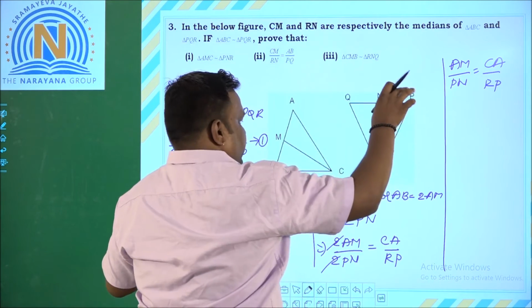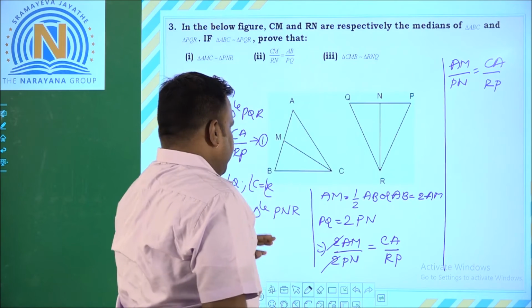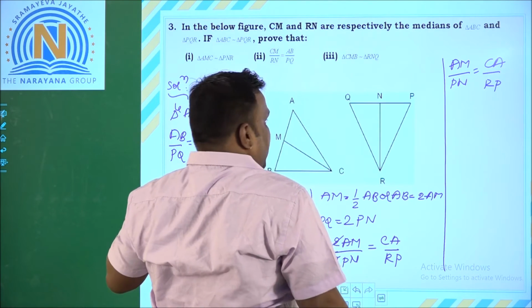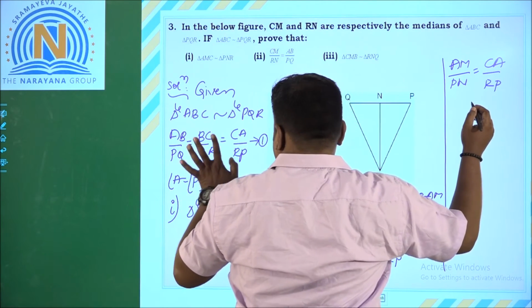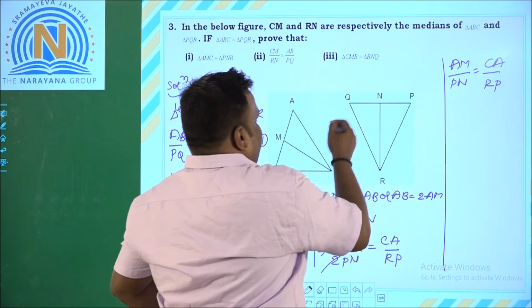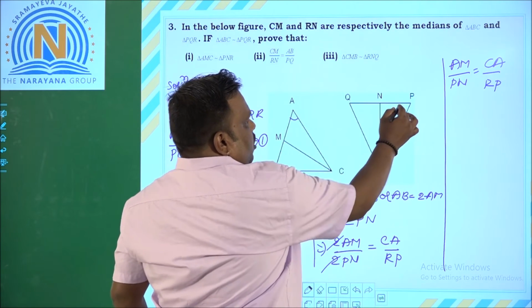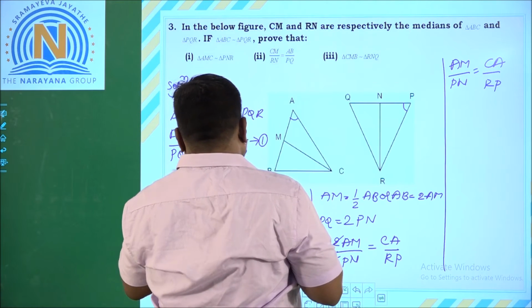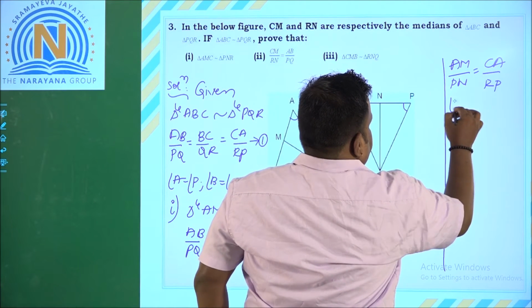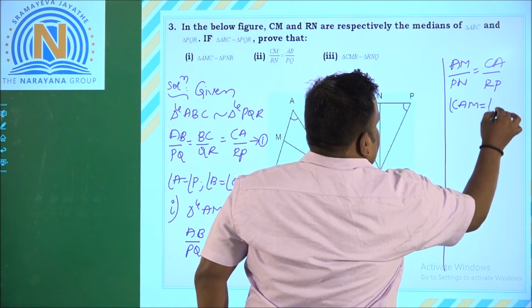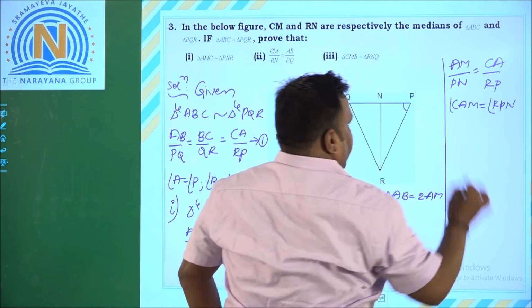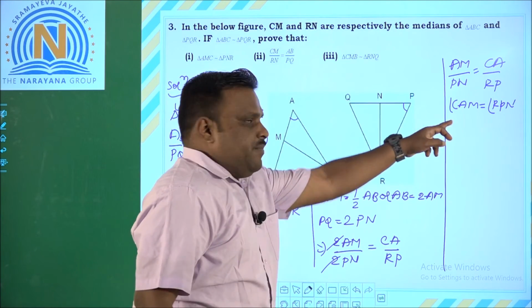Now the ratios of two sides are proportional, and also in this part we have clearly angle A is equal to angle P. So angle A is nothing but this part is equal to this one. We already got that according to the given condition. That means angle CAM is equal to angle RPN. This we got from the given condition.